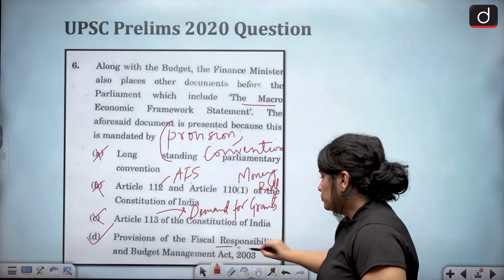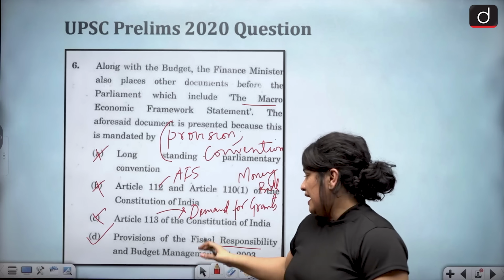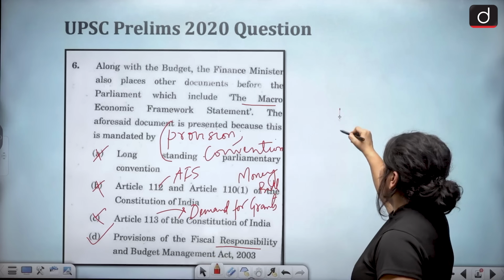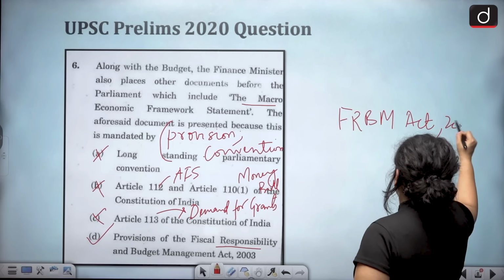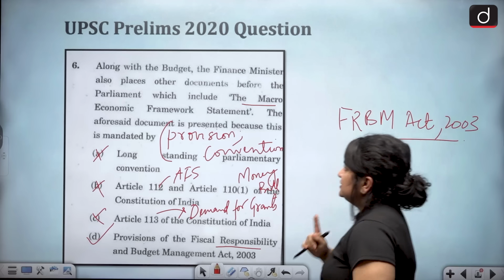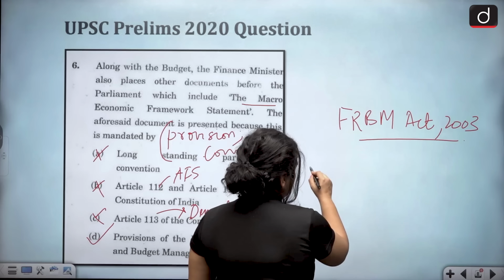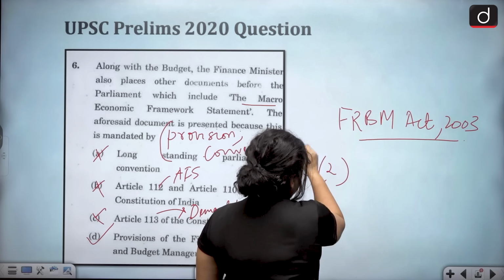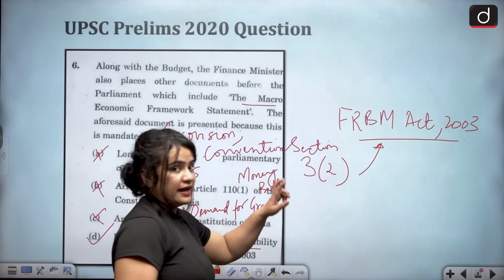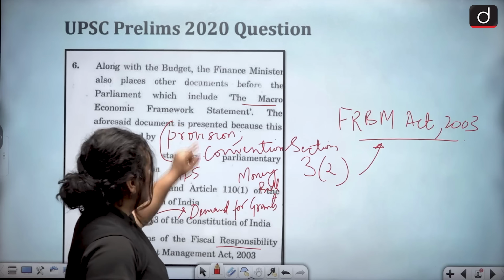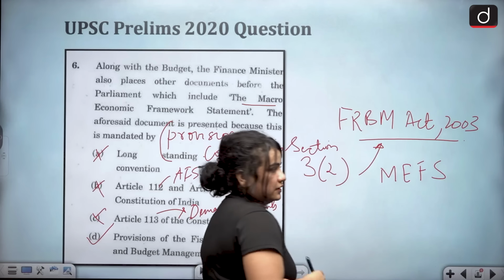However, just so you know, yes, some provisions of the Fiscal Responsibility and Budget Management Act 2003, popularly known as the FRBM Act of 2003, actually mandate the presentation of the macroeconomic framework statement. Now, what is it? It is Section 3, Clause 2 of the FRBM Act, which mandates documents like, of course, the said document, the macroeconomic framework statement, right?